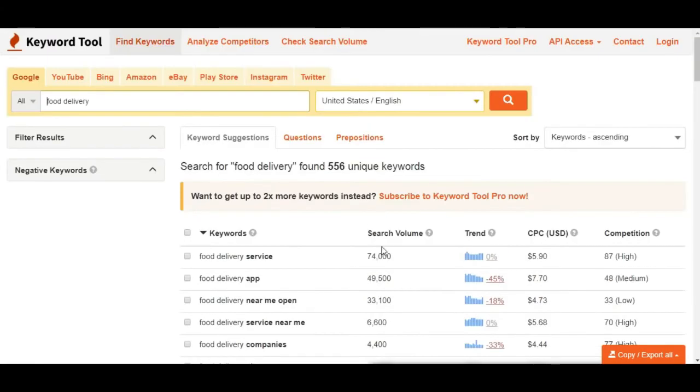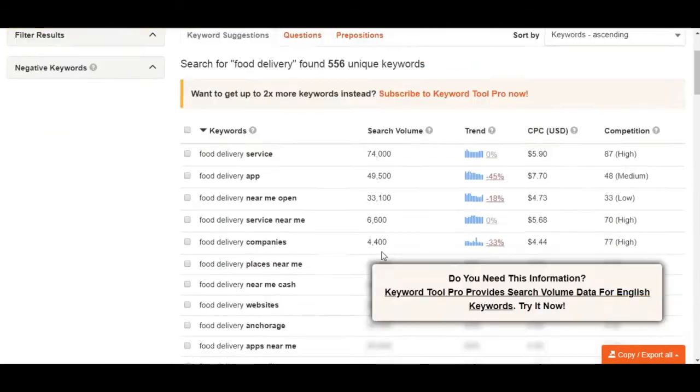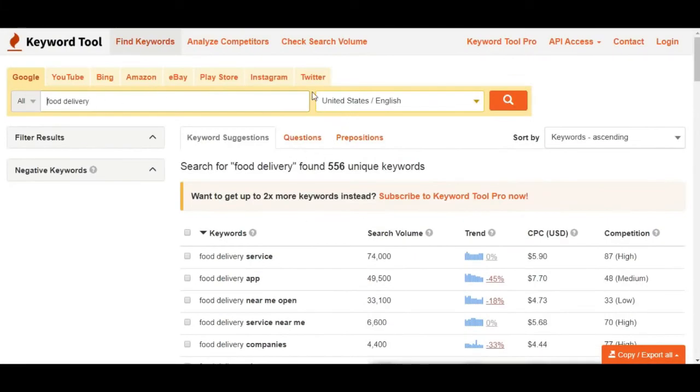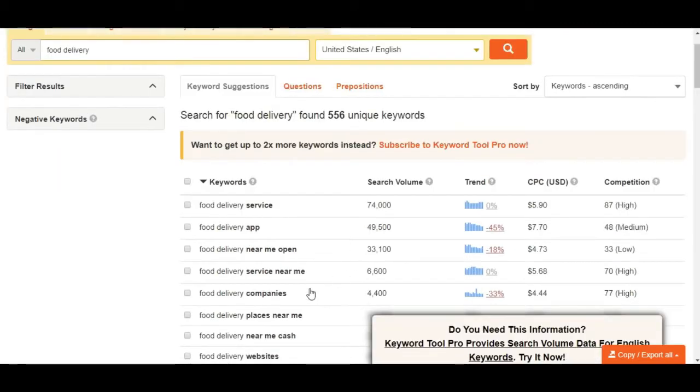In the free tool, you didn't get any search volume after the first five. After the first five, you didn't get any search volume, trend, CPC or competition. You have to see this: "food delivery near me open." We just search for United States food delivery. See the capacity of this keyword.